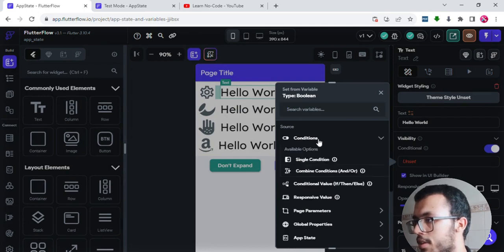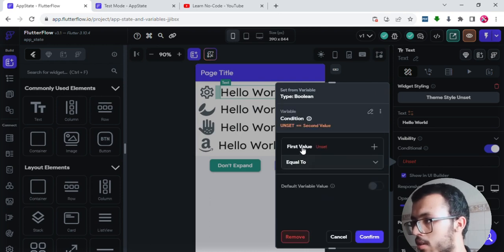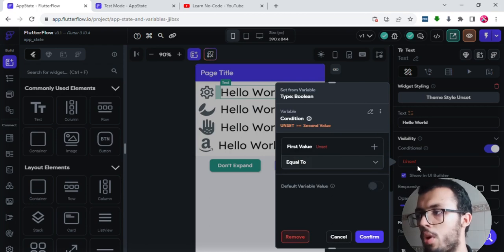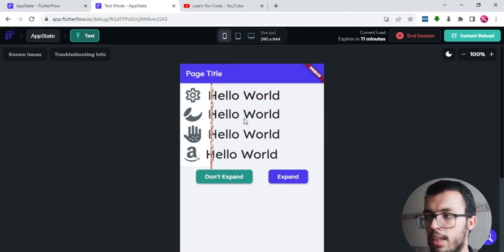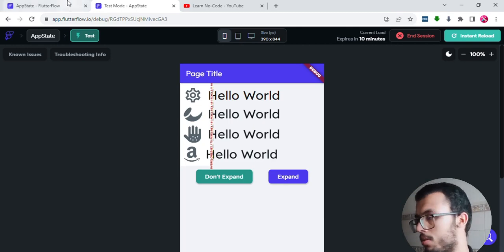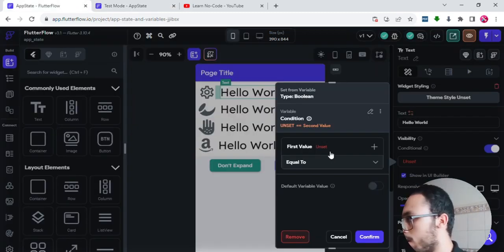So this is a condition. It's an opportunity for you to understand what conditions are. Let's make it a single condition. If you want this to show up, what do we want? We want this to show up only if that container was wider. If that container was taking the full width of the screen, then we can show them. But if it wasn't, then they will not show up. So that's good, this is what we are going to do.